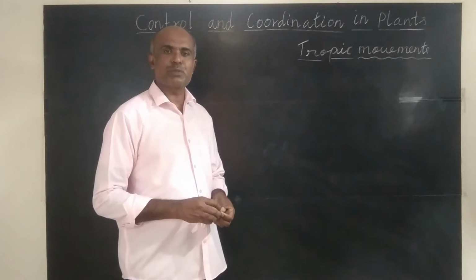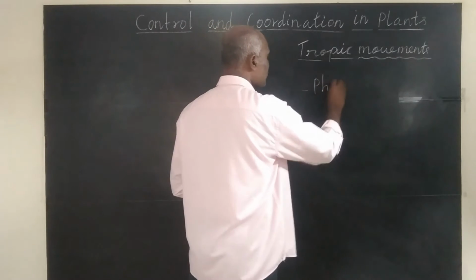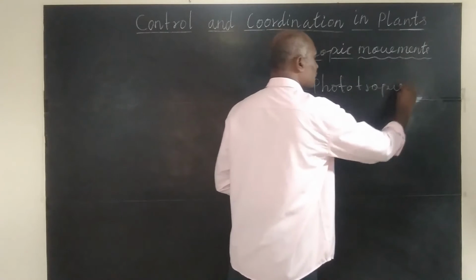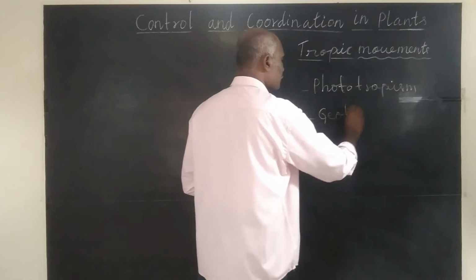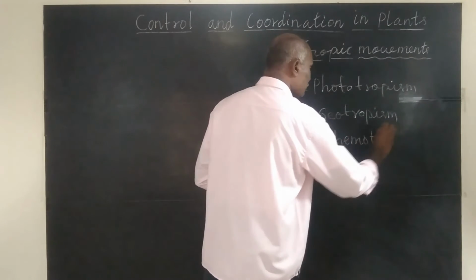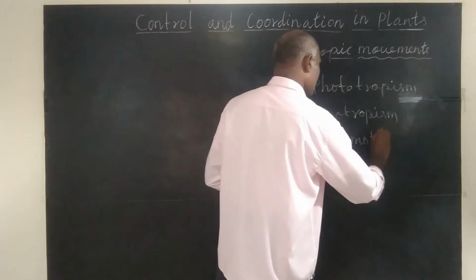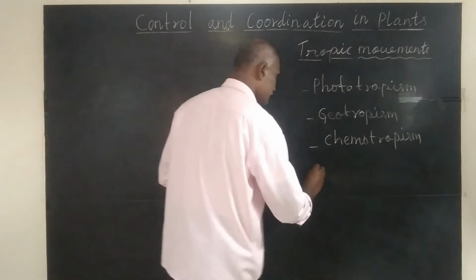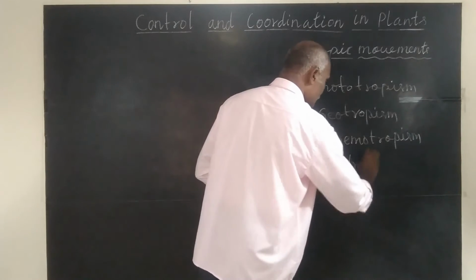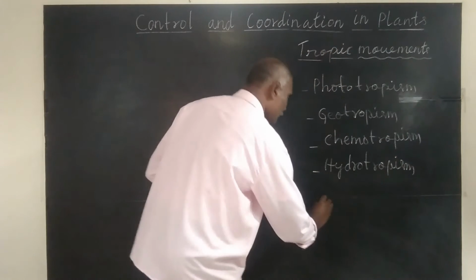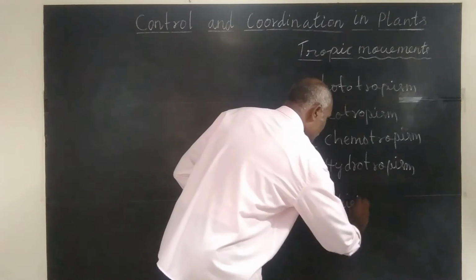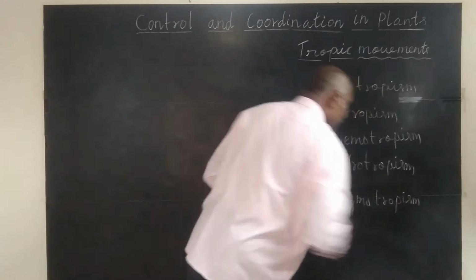Plants have the following tropic movements: phototropic movements, which we study under phototropism; geotropic movements, geotropism; chemotropic movements, which we study under the subheading chemotropism; hydrotropic movements, under hydrotropism; and thigmotropic movements, under thigmotropism. Now let us study one by one.